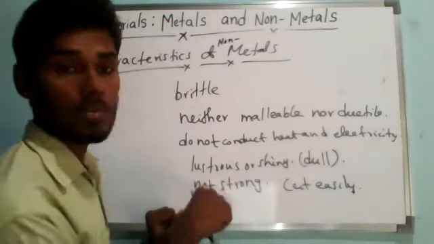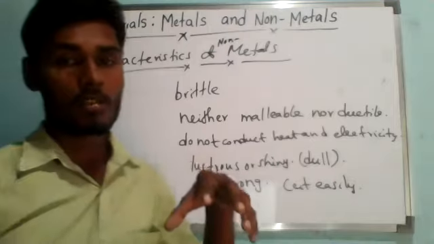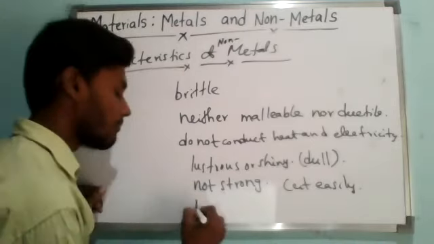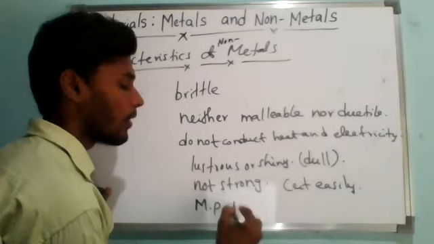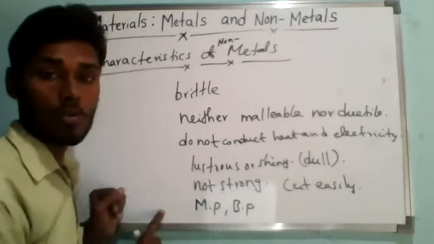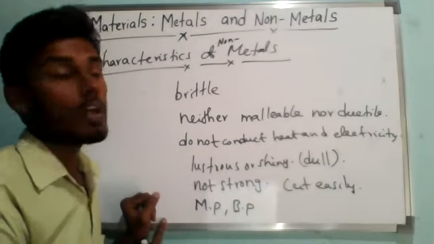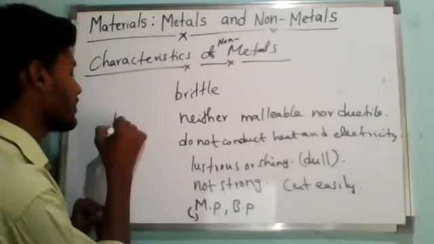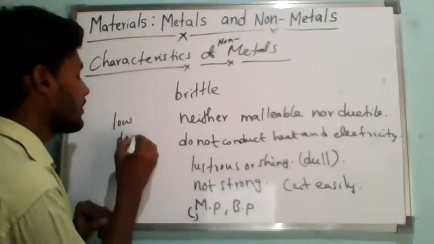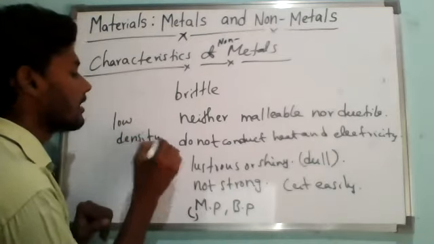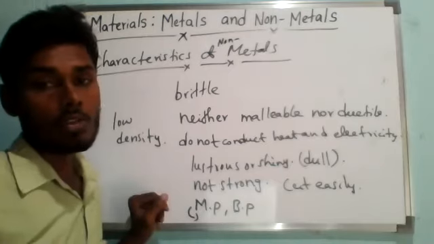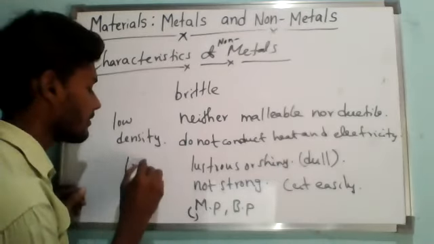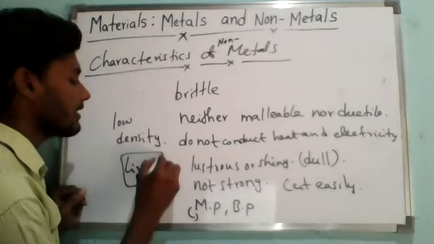If you observe, these are all just opposite to the characteristics of metals. The melting point and boiling point of non-metals are also very low. Non-metals have low densities, which means they are not heavy; they are light in nature, having less weight.